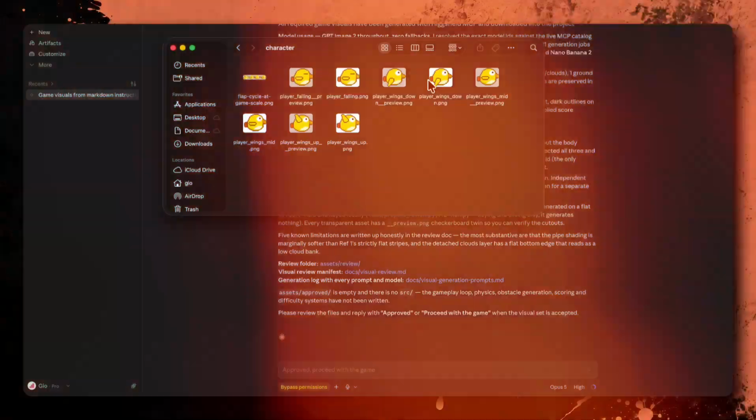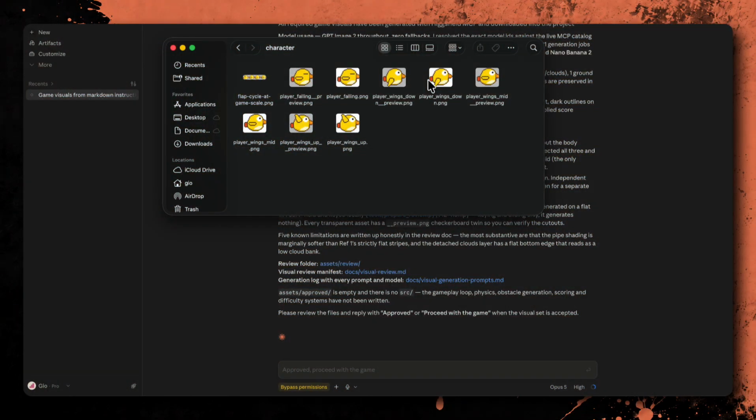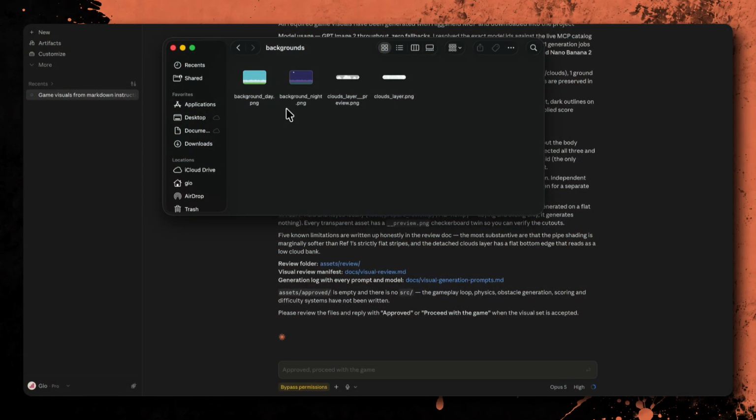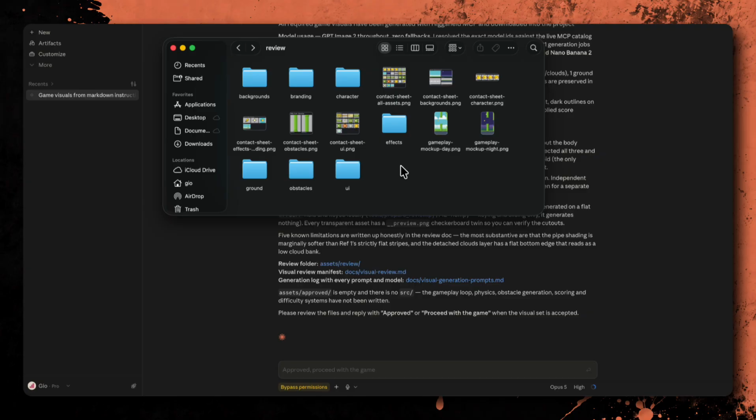system at once. Inside the character folder, we have 4 animation states: wings up, wings in the middle, wings down, and a falling frame. The backgrounds include separate daytime, nighttime, and cloud layers, while the obstacle folder contains matching top and bottom pipes. We also have the ground tile and the remaining supporting assets prepared separately.